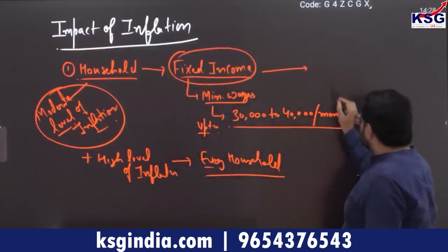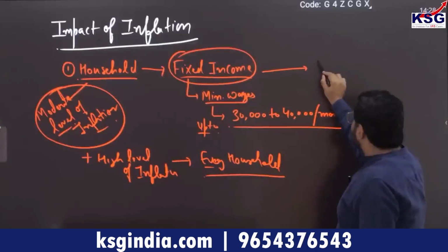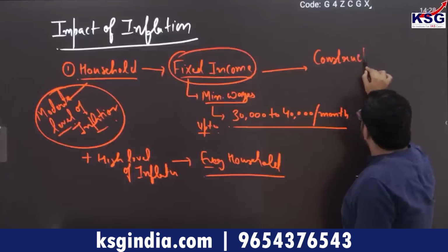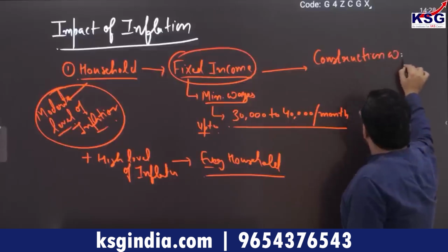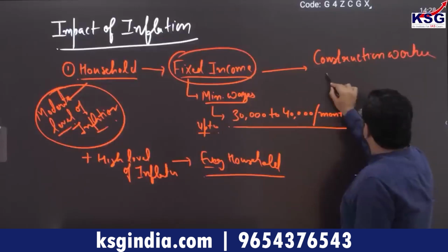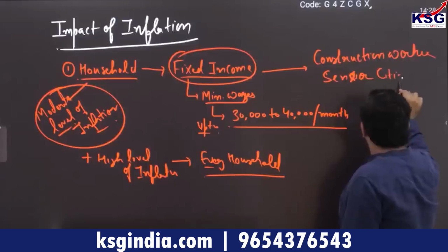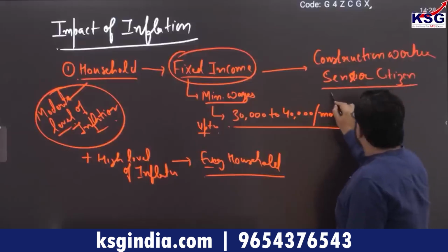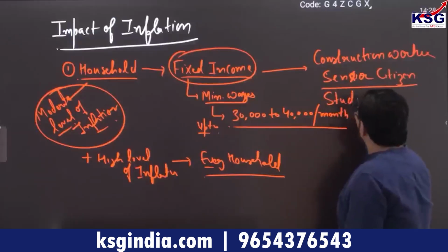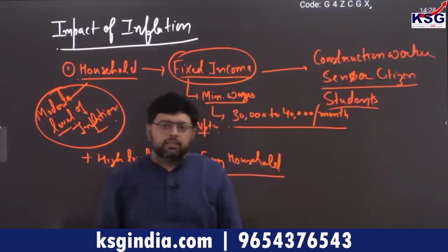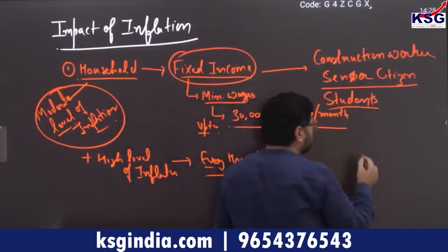In this you can see who comes: construction workers, senior citizens who are getting pension, students who are getting pocket money or an internship, plus gig workers.